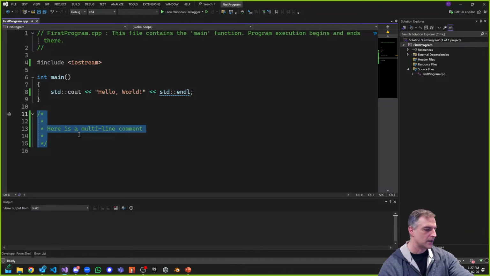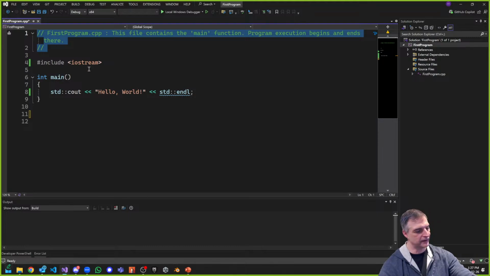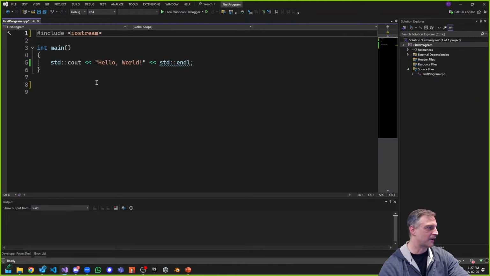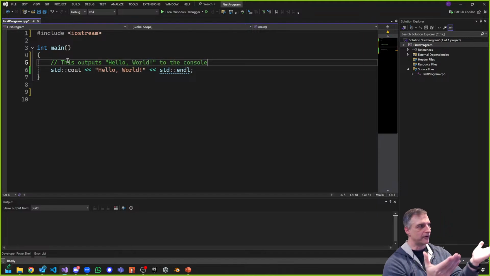Multi-line comments are pretty cool. Comments in general, I know that some people might say comments are bad, that you don't need to use comments, that comments clutter your code and that kind of thing. I disagree. I think comments are 100% necessary. It's very important that you comment your code well, but you don't necessarily have to over-comment. For example, a bad comment would be, this outputs hello world to the console. That is a very bad comment.